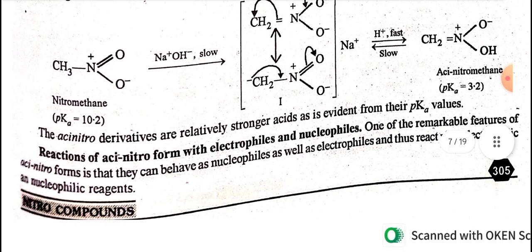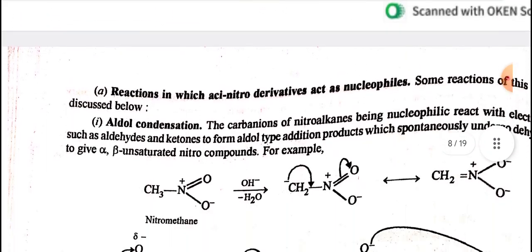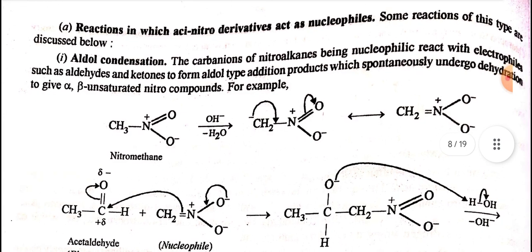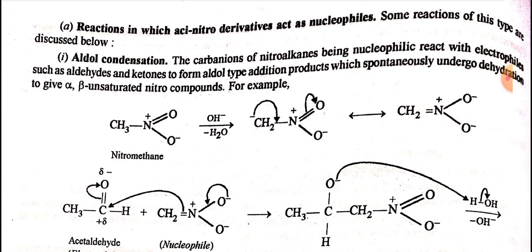Reactions of aci-nitro forms with electrophiles and nucleophiles. One of the remarkable features of aci-nitro forms is that they can behave as nucleophiles as well as electrophiles, and thus react with electrophilic and nucleophilic reagents. Reactions in which aci-nitro derivatives act as nucleophiles. Some reactions of this type are discussed below.